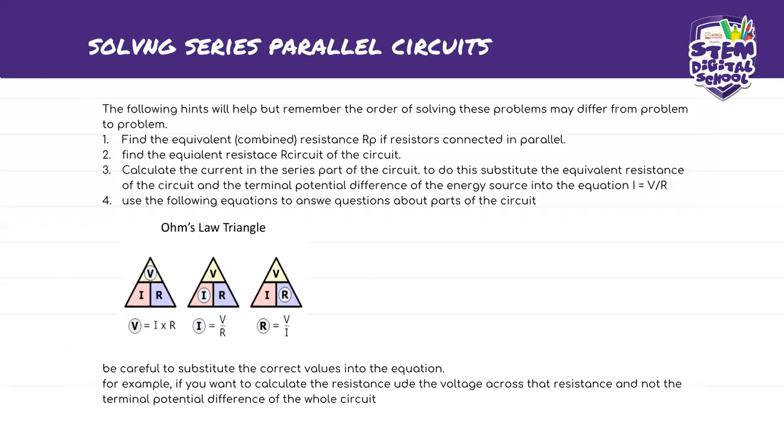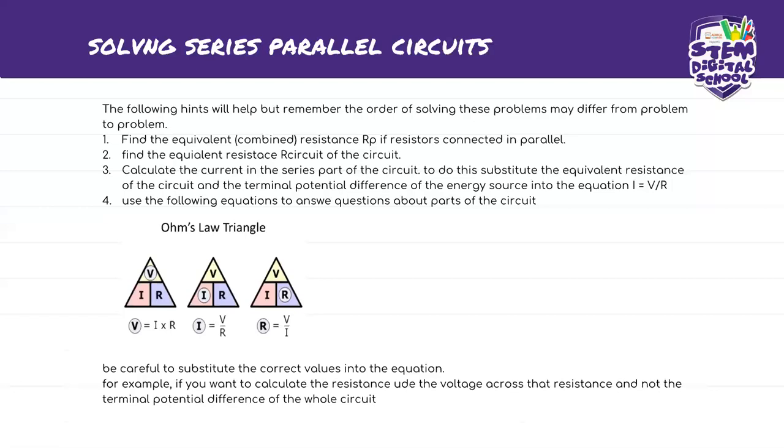And then after that, you find the equivalent resistance R circuit of the circuit. Which means that now after you have your equivalent parallel branch, you're going to add it with your series resistance. And then you find your R circuit, which is the total resistance.